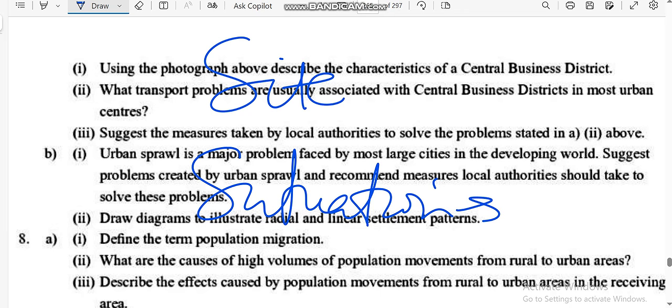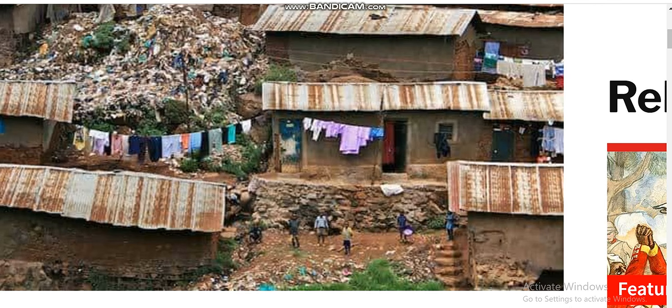Ndakatapedza urbanization. Zvimwe zvanofanira kuziva ndeanonzi mashandy towns. What are the shanty towns? Shanty towns, these are illegal settlements with no real organization or planning created by poor people. And those poor people, they cannot afford decent accommodation. Maybe you don't know anonzi shanty towns. Let me just show you. So these are shanty towns. These are illegal settlements with no real organization or planning created by poor people who cannot afford decent houses.